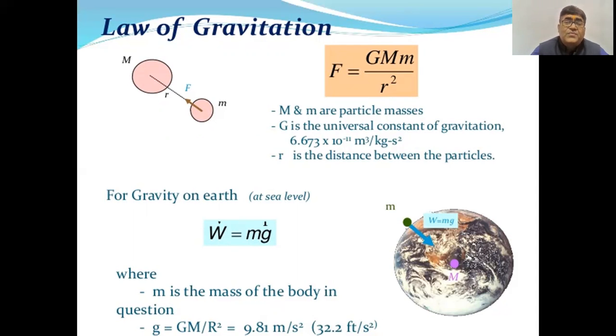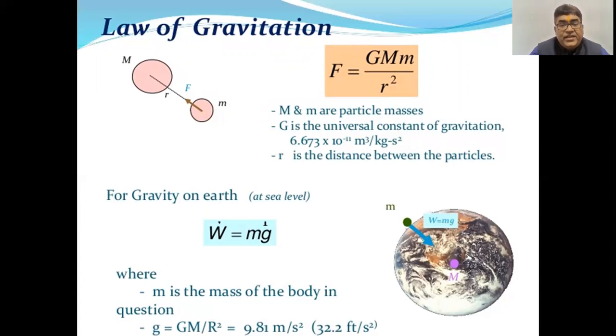The derivation of the formula we are not concerned with, but I will state that it comes from the basic rules that force is directly proportional to the product of masses, and force is inversely proportional to the square of the distance between them. When the proportionality sign is removed, the gravitational constant is inserted in the formula, and the value of G is 6.673 into 10 raised to power minus 11 meter cube per kg second square. This is the universal constant of gravitation, which does not vary in the whole universe.